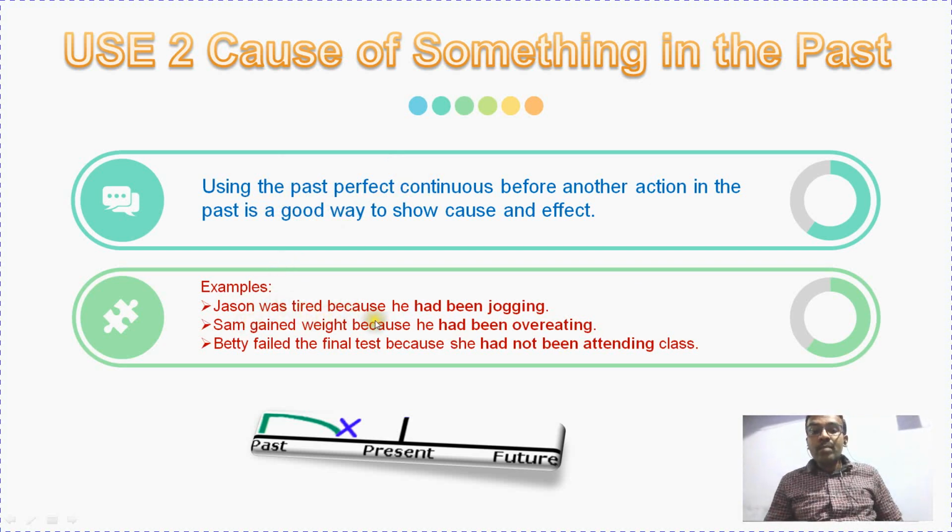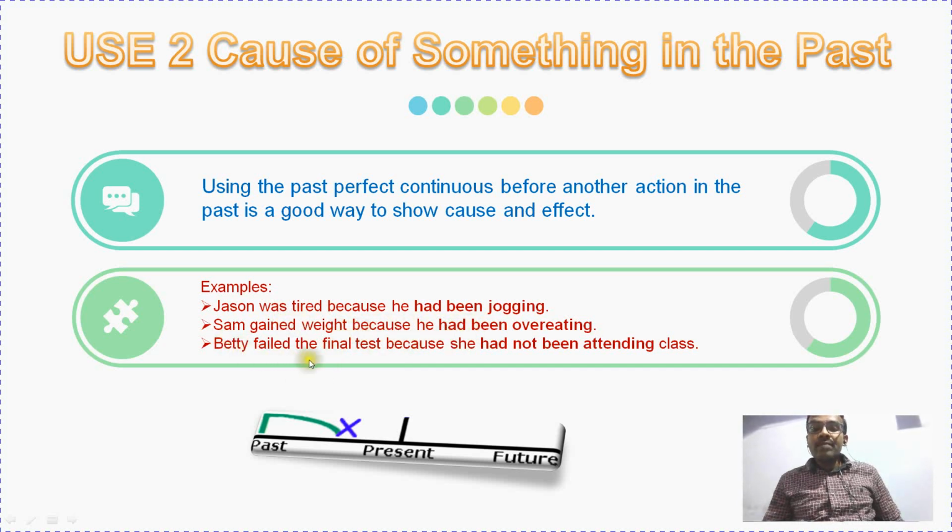Jason was tired because he had been jogging. He had been jogging. Okay, so jogging is one kind of exercise. Because of his continuous workout, he was tired, right? This incident had happened in the past, continued in the past and ended because of his tiredness. Sam gained weight because he had been overeating. Because of the overeating, he had gained some weight. This is the result, and because of the continuous action. But the result and continuous actions, both of them had been completed in the past.